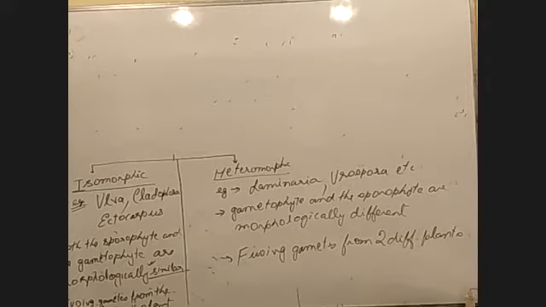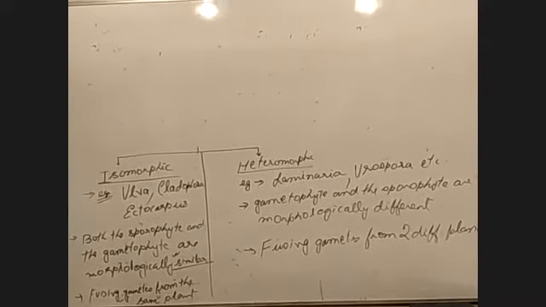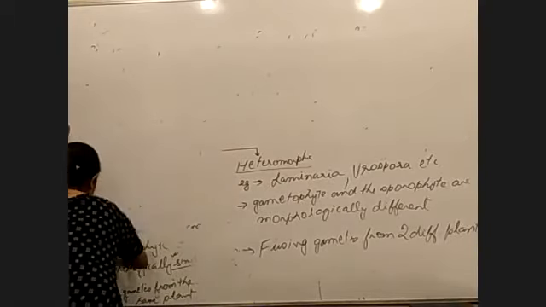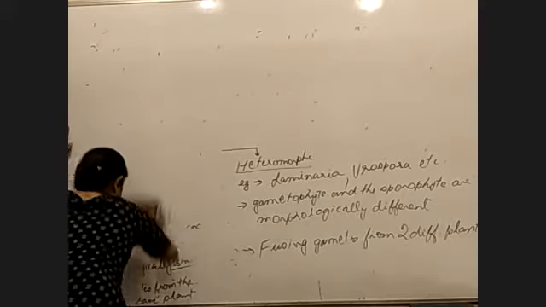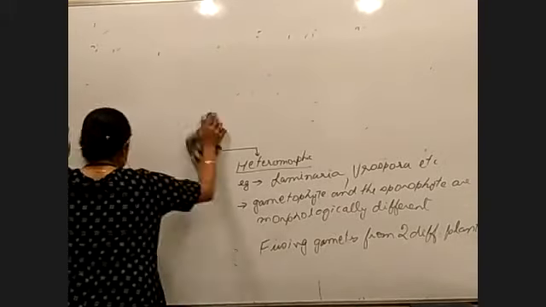Visible হোৱা নাই? লিখি লোৱাচোন, fusing gametes are from the same plant. Thank you, ma'am. Is it okay? Yes, ma'am. Is this over? Yes, ma'am.